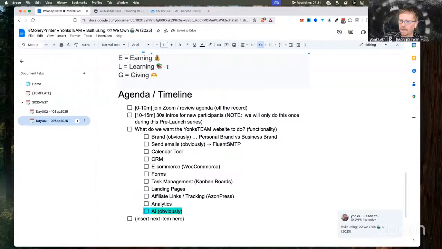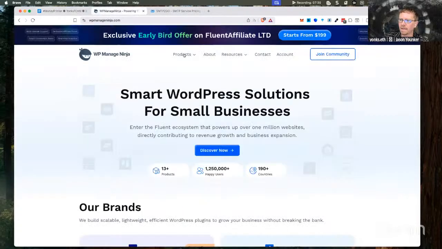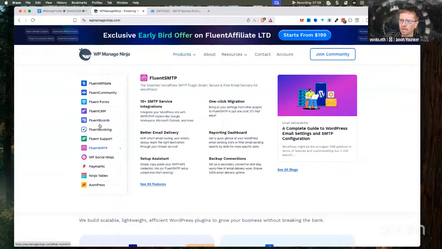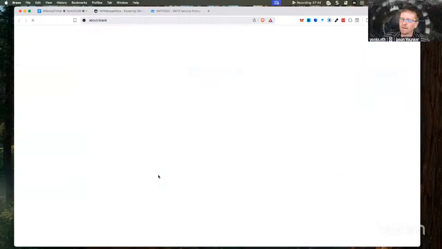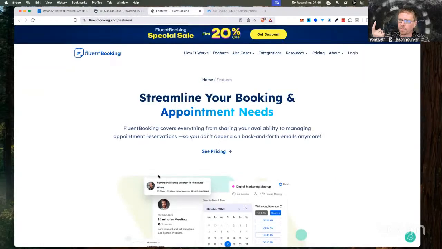So, calendar tool, going back to WP Manage Ninja, the Fluent Booking is the calendar tool that we're planning to use as well. So let me open up this features. And this is something that you mentioned, Tyler, that you've been paying for a while with Calendly.com.